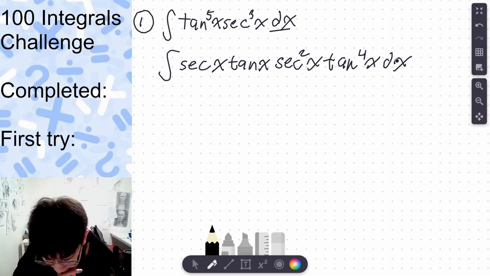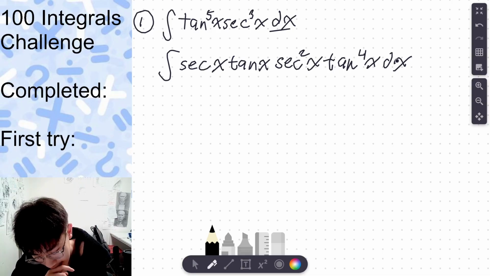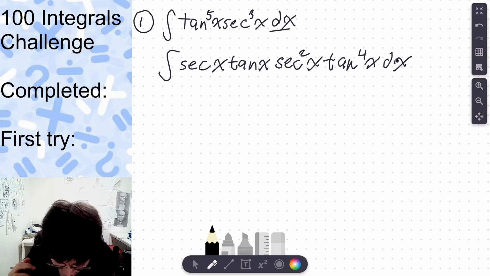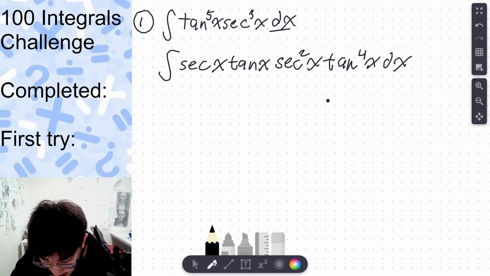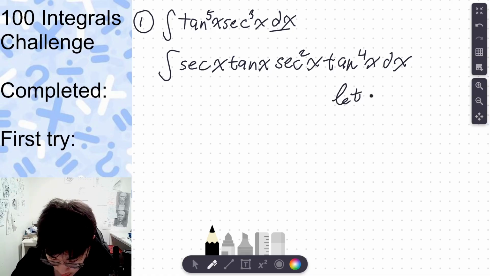Alright, so I have sec tan, I have this. Now what do I do? Okay, I think you do a u sub here. I think you let, hold on. I think you let u equal secant of x.